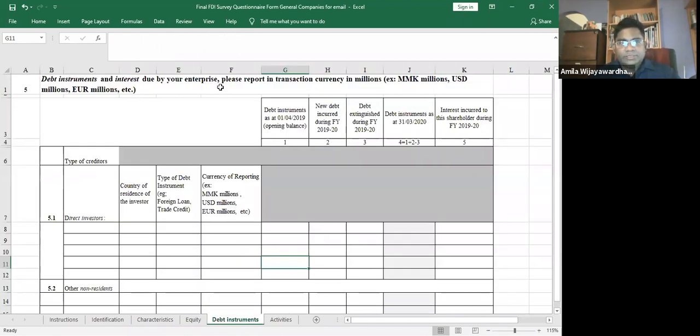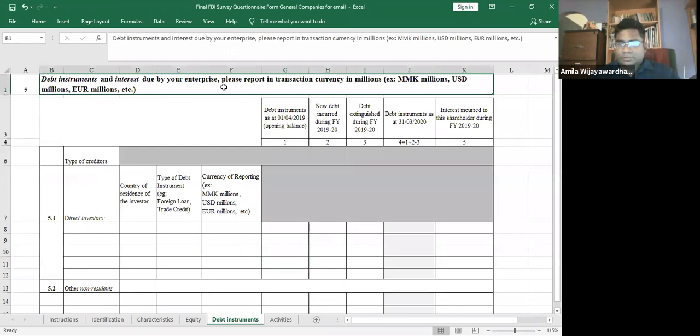The debt instruments and interest due are foreign liabilities that are with the parent company or with the direct investment. That means if your company, the local company, has a liability to your parent company or the direct investment, that should be included in this worksheet. But you have to make sure that if you have taken a loan from a non-related company, even a foreign company, it is not included in this debt form.